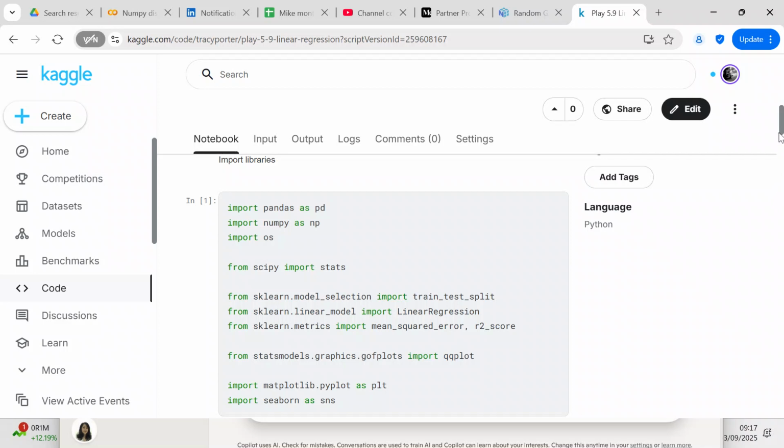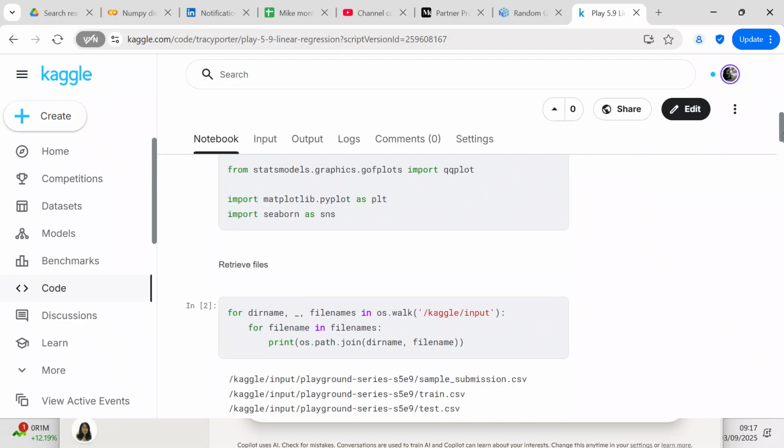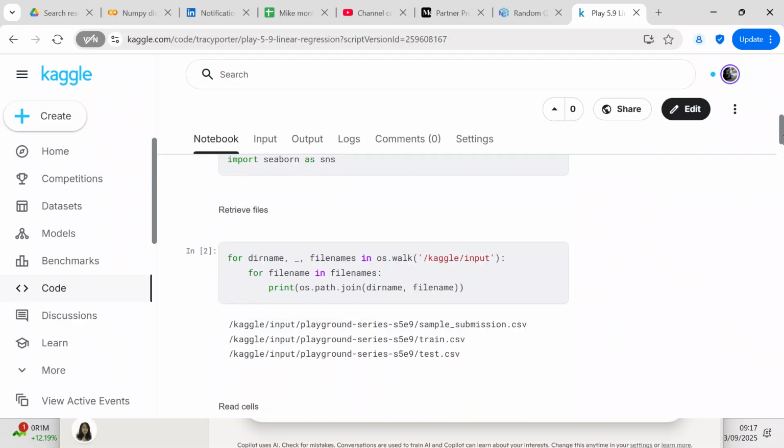We're going to import sklearn, which gives you your machine learning functionality. We're going to import statsmodels, which is a statistical library. And we're going to import matplotlib.pyplot as plt and seaborn, which are visualization libraries. And we also imported os, which is for the operating system.